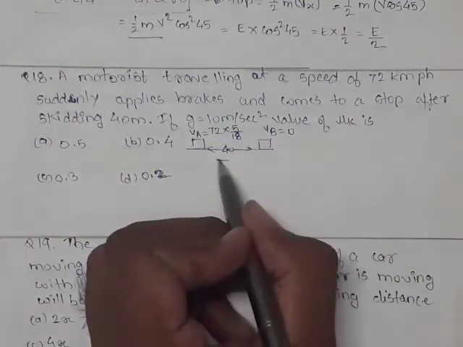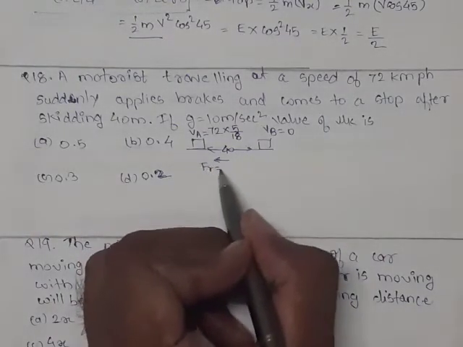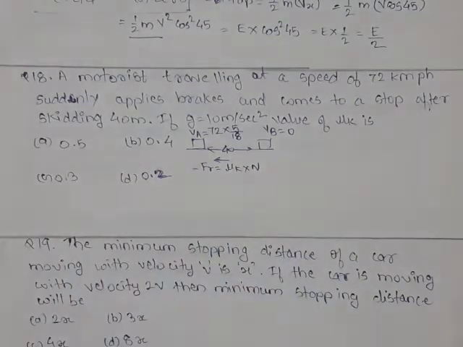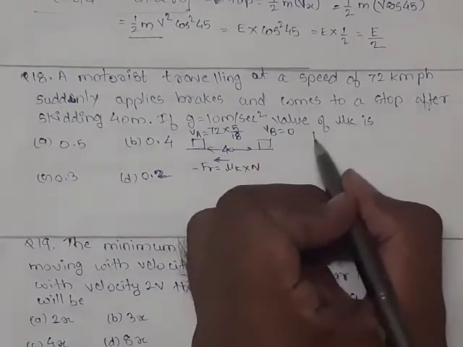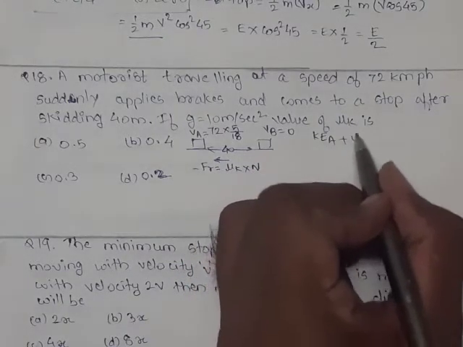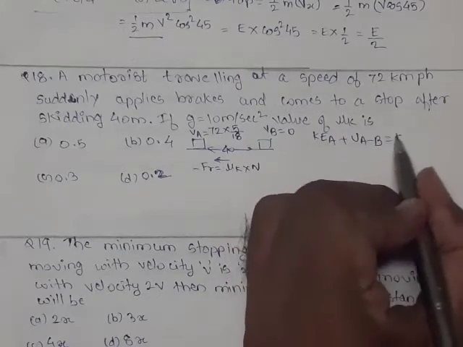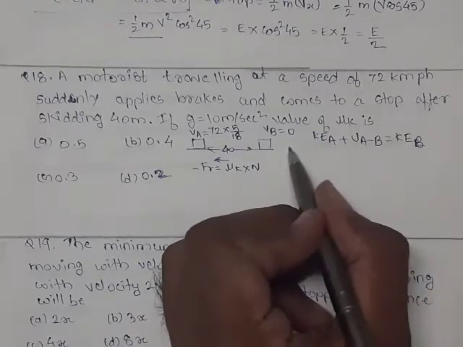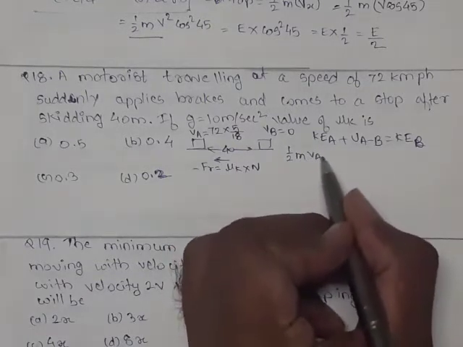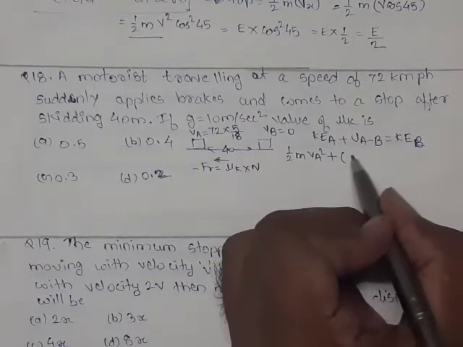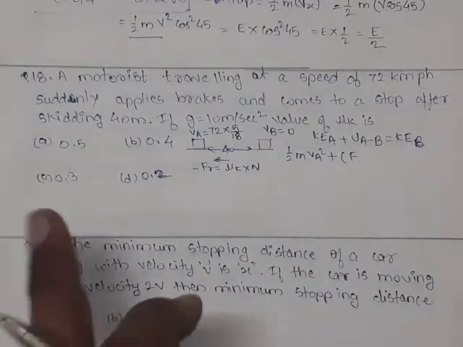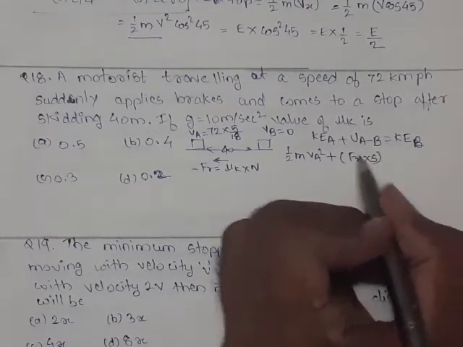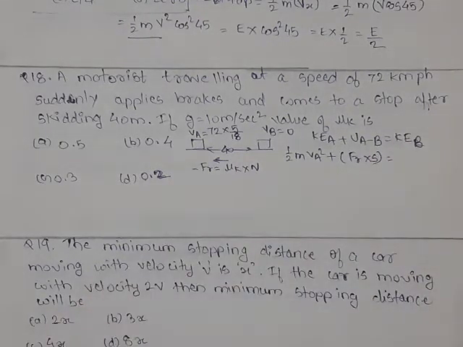Now we have to find out the resisting force, the frictional force, which we generally take equal to mu k into N. Frictional force value is going to be negative. By work energy principle, KE at A plus work done from A to B is equal to KE at B. KE at A is 1/2 m Va square, plus frictional force, because here the brakes are applied so frictional force is going to act, frictional force into S, the distance it is going to skid.